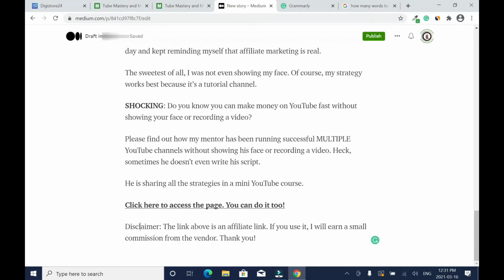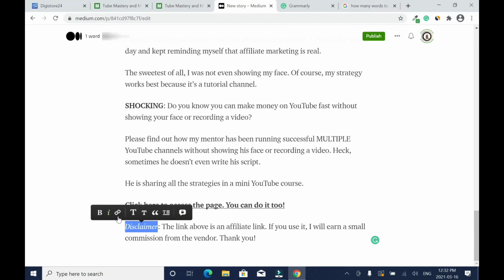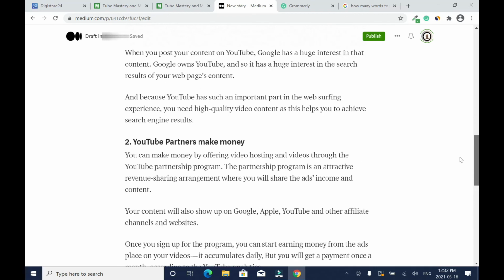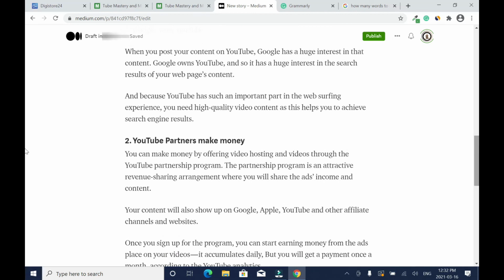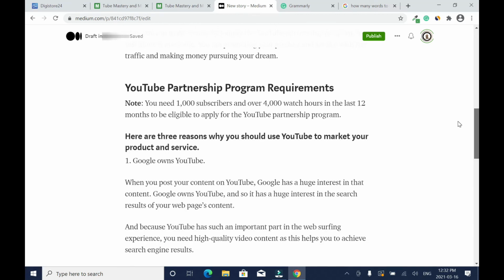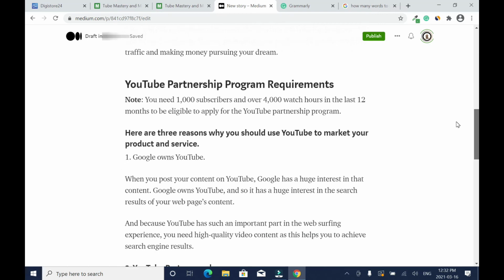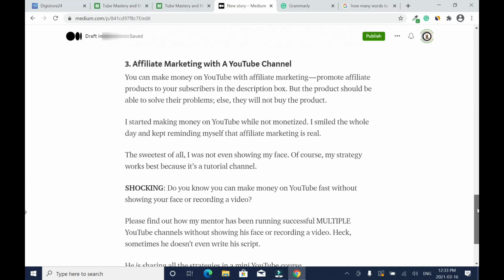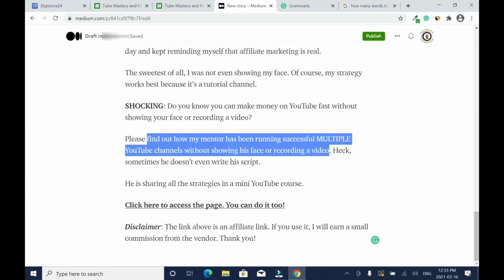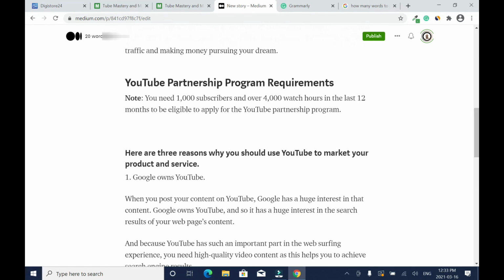All right, so let me just highlight this. I can just do italics, or I can, sorry, bold it, or even if you want, you can just come up somewhere in the middle of the article and add it somewhere. So let's say, all right, so the best place to put this will be somewhere here. Okay, so I'll just enter and I'll go down. All right, so I'll copy this, right click, copy, and I'll go up.